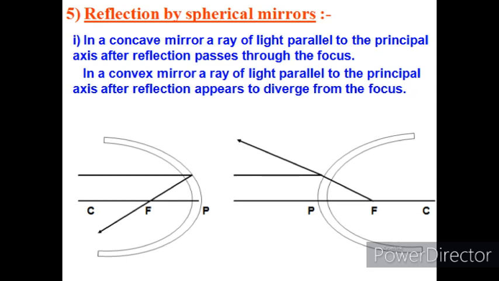So here you can see that all the light rays converge and reflect through the focus. Whereas in case of a convex mirror, all the light rays diverge and appear to meet at the focus. So make a note, in case of a convex mirror, the light rays appear to meet at the focus. They are not actually meeting at the focus.